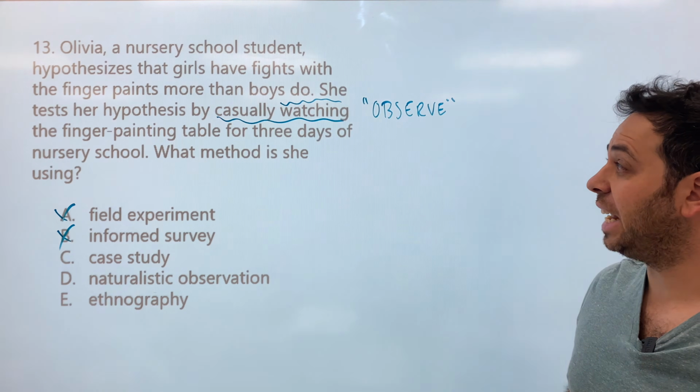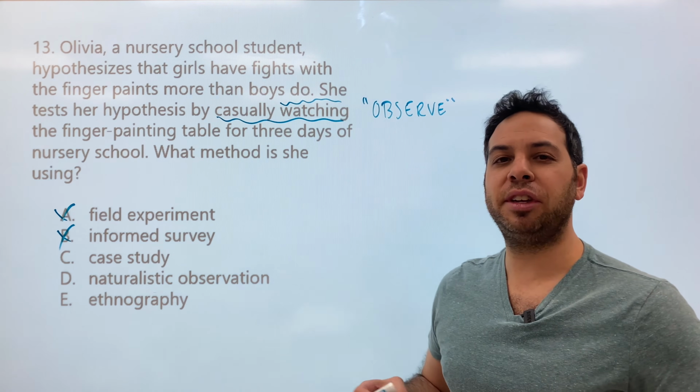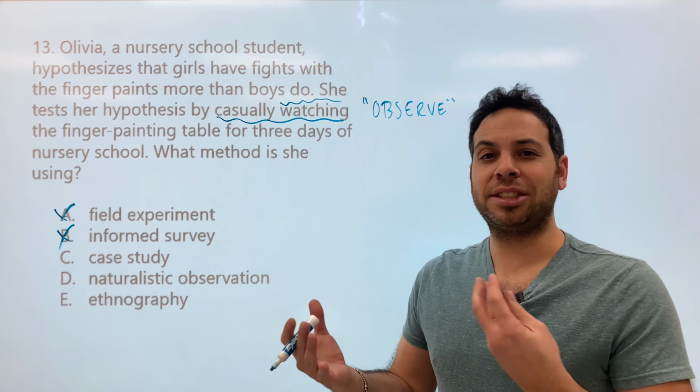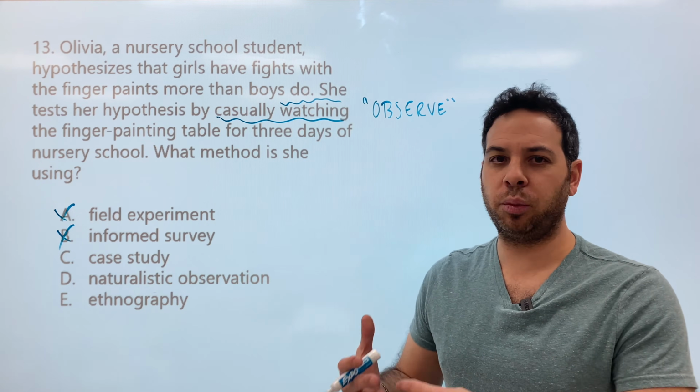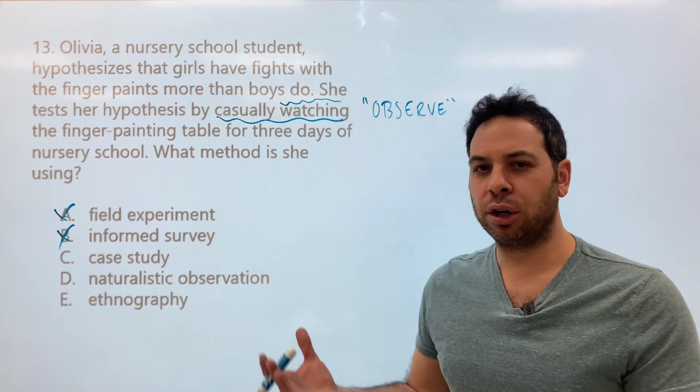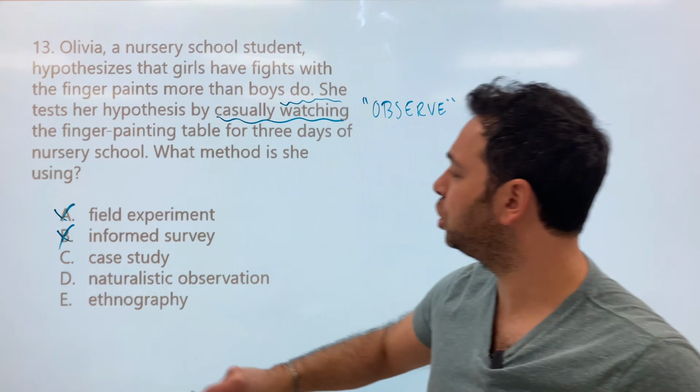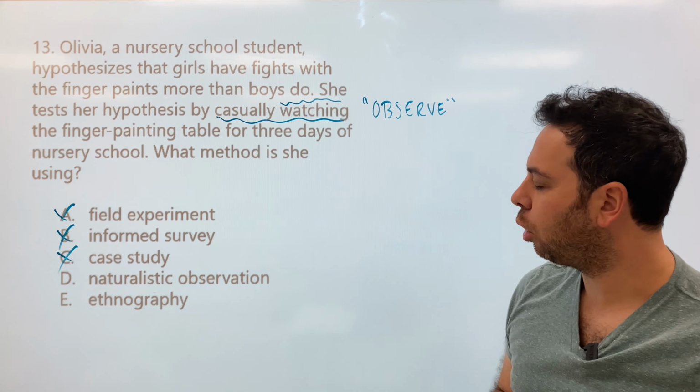All right, C, case study. Now, a case study is kind of a unique case, somebody who has something about them that's unique, and we talk to them and we interview them. We're not interacting with them, we're just watching them. So we're going to cross that off. All right, what about ethnography?